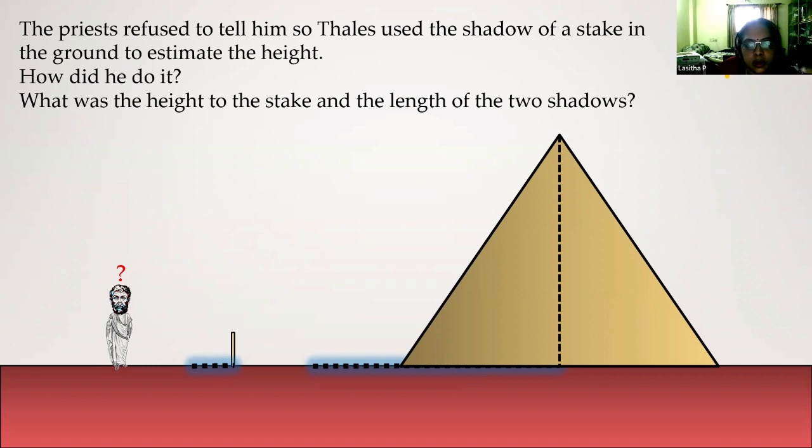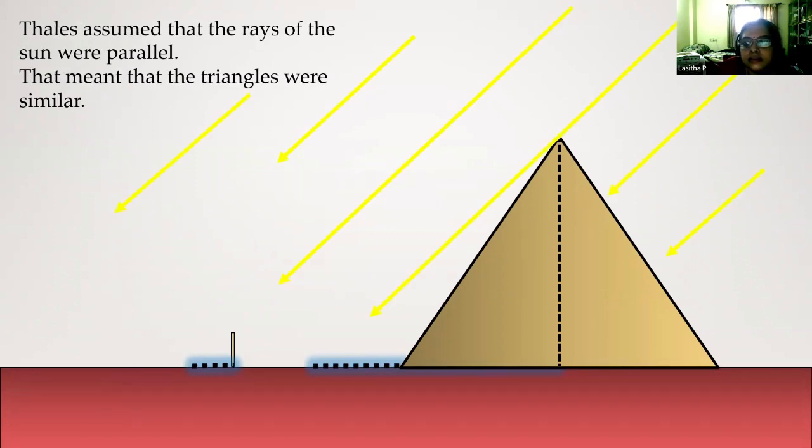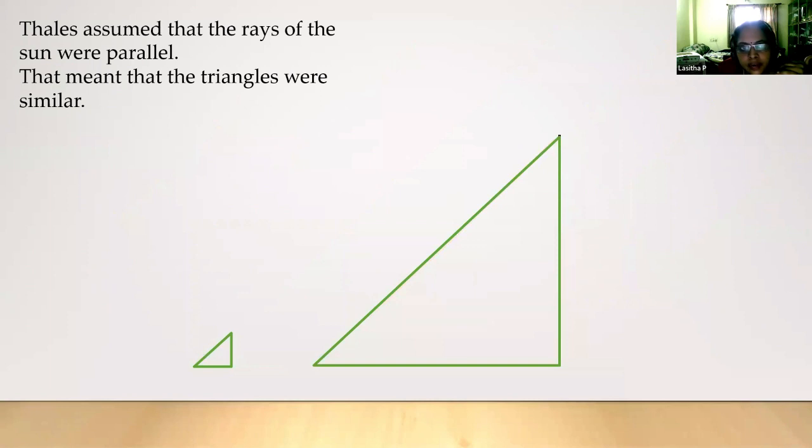How can I estimate? It was purely out of necessity that he developed the idea, and he considered that the sun rays are parallel. And if so, the similarity of two triangles can be used. The similarity criteria we are learning today are his contribution only. So he compared the big pyramid to a small similar triangle, and that helped him understand the sides are proportional. That idea helped him find the height of the pyramid. So when we talk about all these things, we can brush up the ideas they learned in the chapter on triangles.